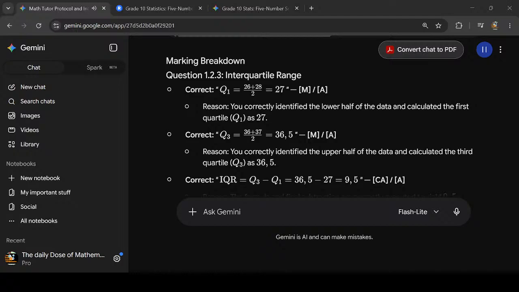Coach's summary. What you did well: excellent split of the dataset into lower and upper halves. Keep up the clear and structured layout for statistics problems. Writing out the formula and sub-steps explicitly guarantees full marks in your exams.